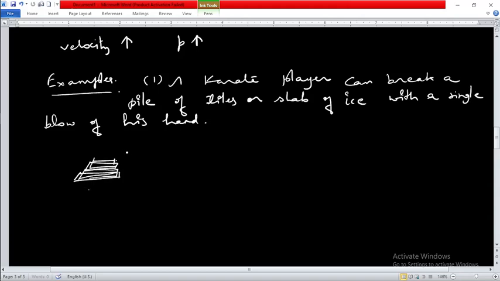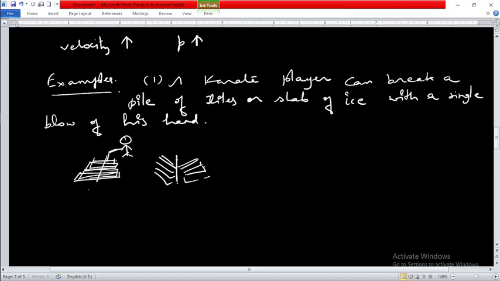But that person just uses his hand and breaks them all. These bricks are broken with one hit of his hand. How is it possible?